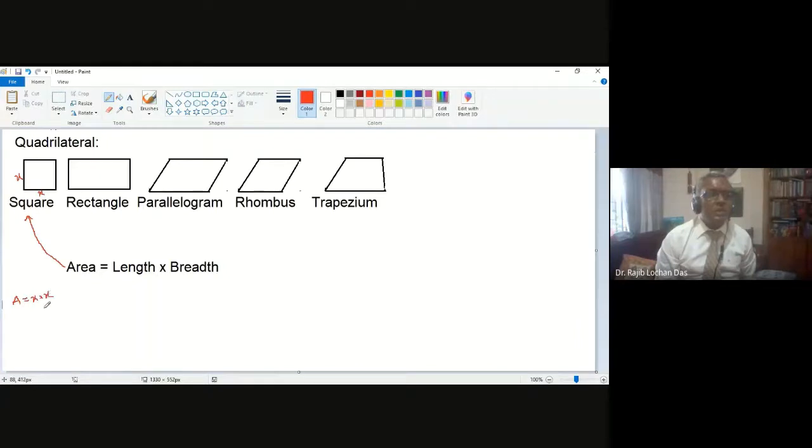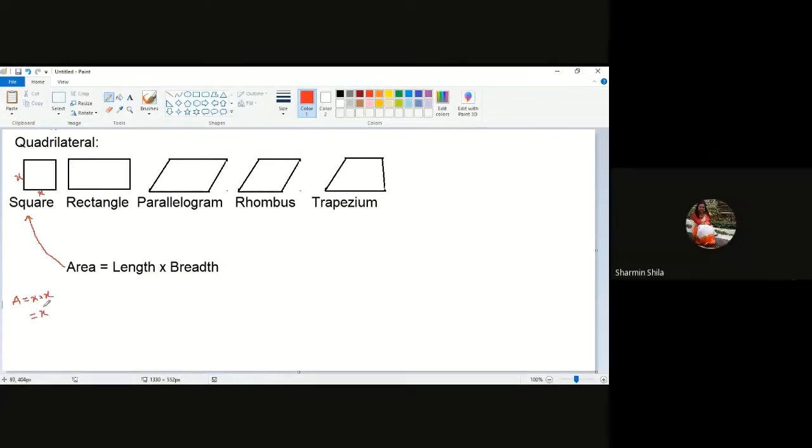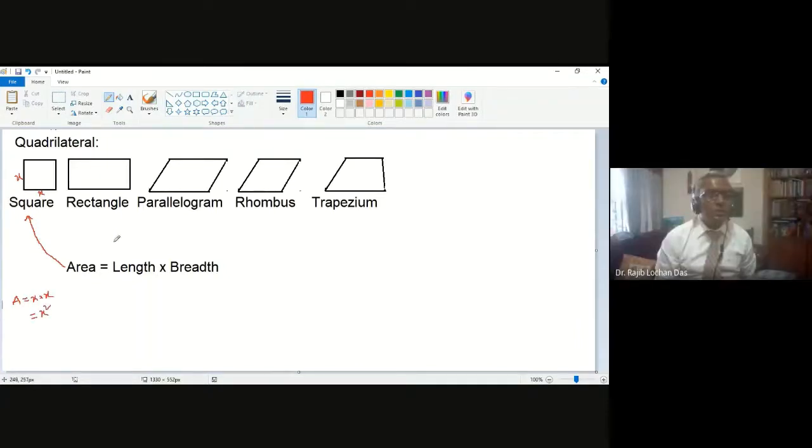That means x square. So this is the formula. What about the area for rectangle? Then the same formula, length into breadth. In this case, if it is x, then this one is not x, this one is y. It is different. You understand what I say?